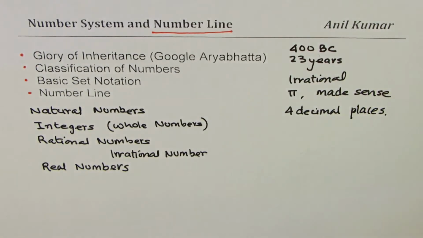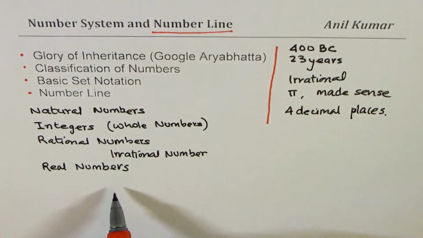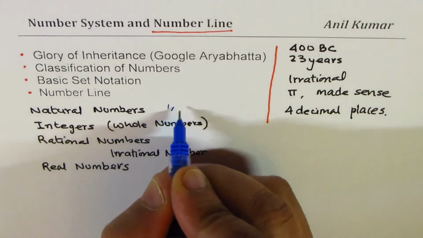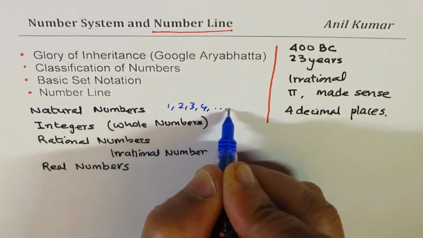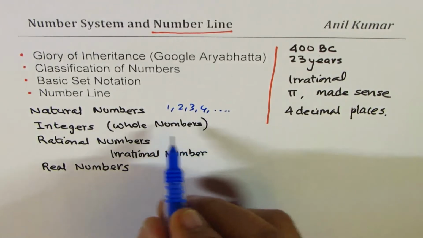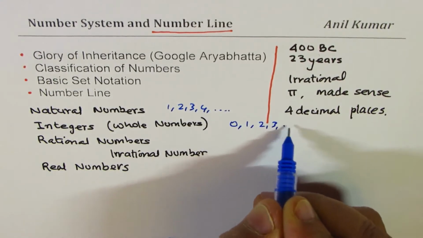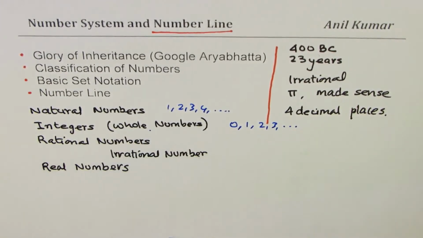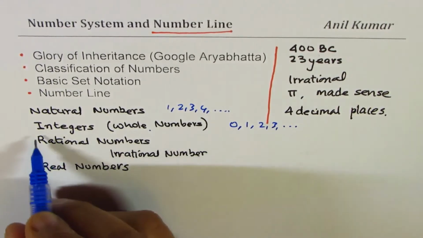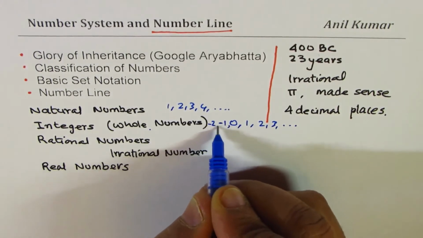Now these are important facts to share with you, since when we talk about number systems, what do we say for half an hour? We start with the natural numbers, which are numbers like 1, 2, 3, 4, and so on. And then we felt the need of 0, and so we introduced whole numbers. Let me write down whole numbers here: 0, 1, 2, 3, and so on. So including 0 means whole numbers. And then we felt the need for negative numbers, and so we introduced -1, -2.